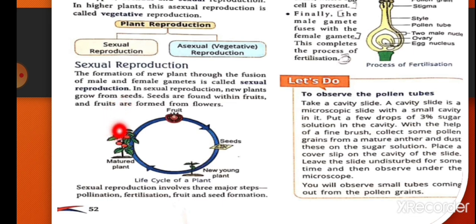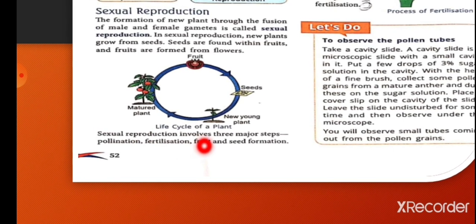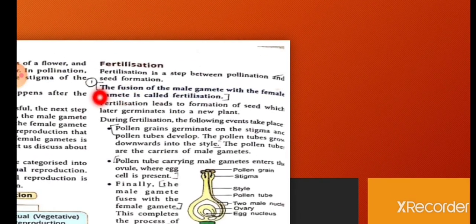So in sexual reproduction, new plants grow from seeds, seeds are found within fruits, and fruits are formed from flowers. This is the life cycle of a plant. Sexual reproduction involves three major steps: pollination, fertilization, and fruit and seed formation. Now, fertilization. What is fertilization? The fusion of the male gamete with the female gamete is called fertilization.